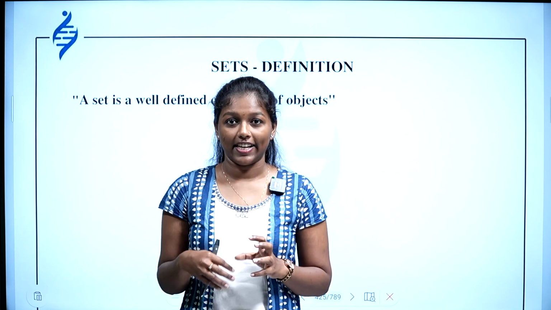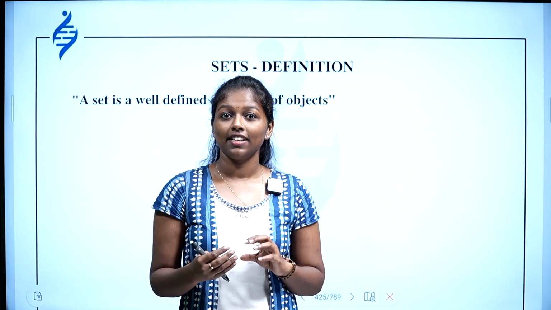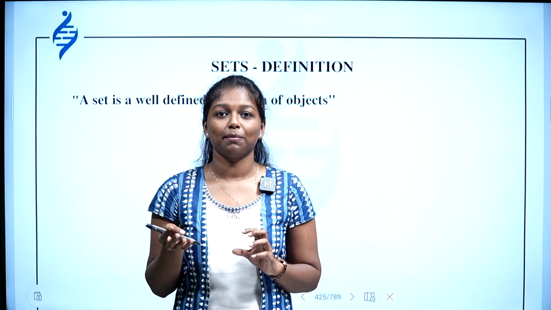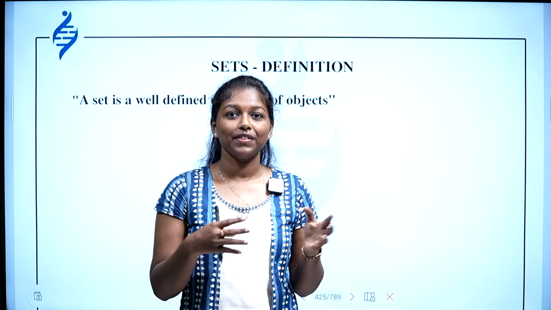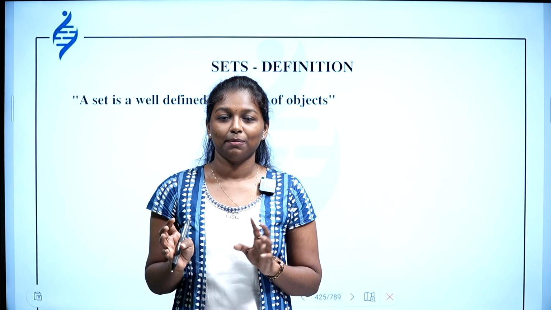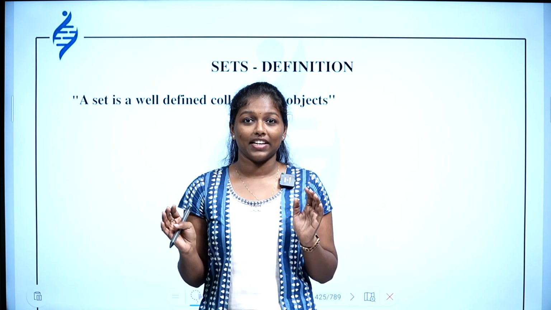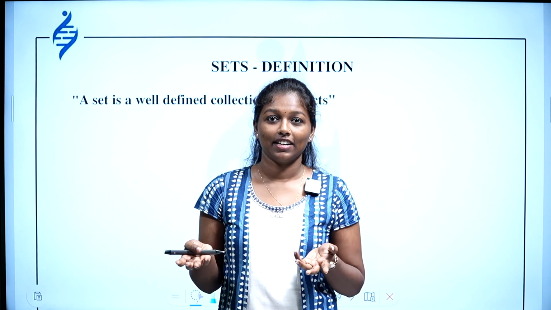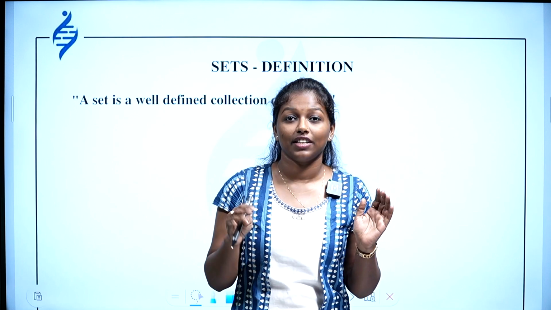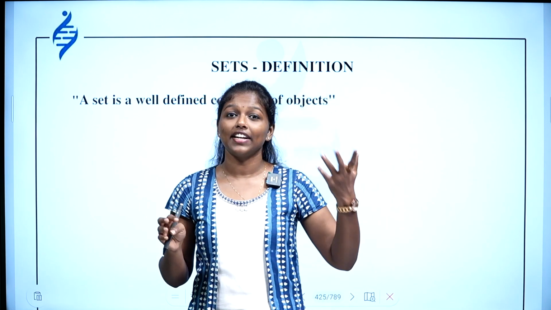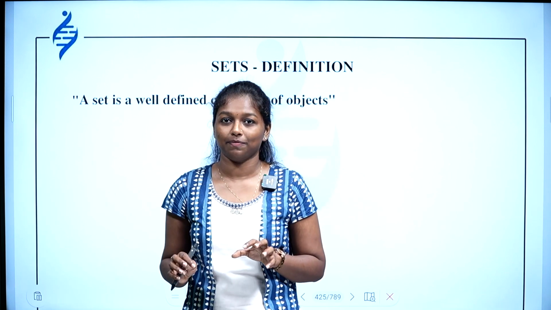If you are able to tell whether an element belongs to that set or not with certainty, then it is well defined. For example, if you are asked who is the topper in your class, everybody will have different answers, right? Because there is no specific criterion. Similarly, that set is not well defined because you cannot say who is the best one. So that is a criterion by which you can understand whether it is a well defined set or not.